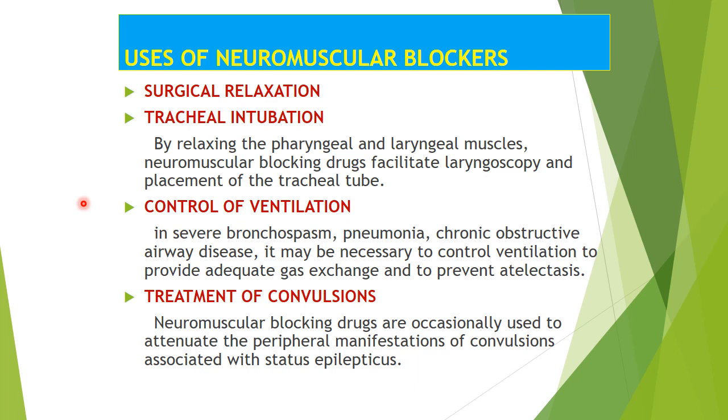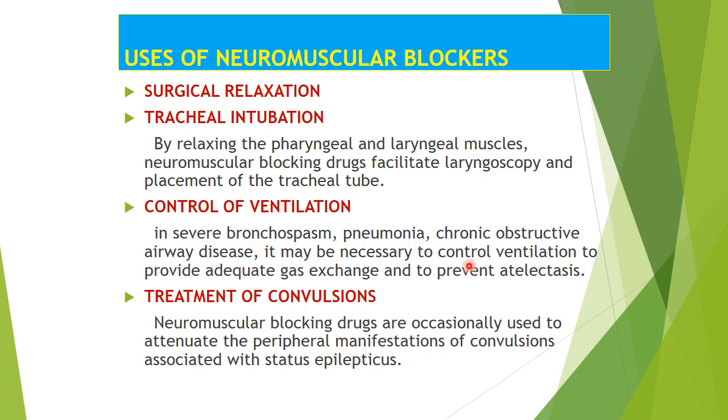Now, what are the uses of neuromuscular blockers? They are used when a surgical procedure is going on, for relaxation of the muscles. Then they are used in tracheal intubation by relaxing the pharyngeal and laryngeal muscles. Neuromuscular blocking drugs facilitate laryngoscopy and placement of the tracheal tube. They are used for control of ventilation in case of severe bronchospasm, pneumonia, chronic obstructive airway disease.